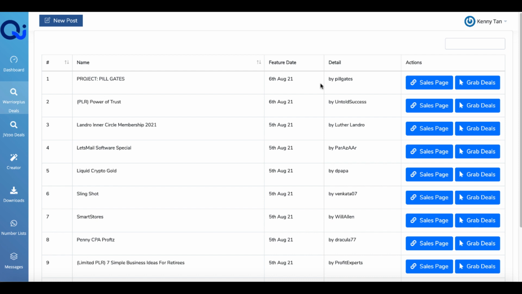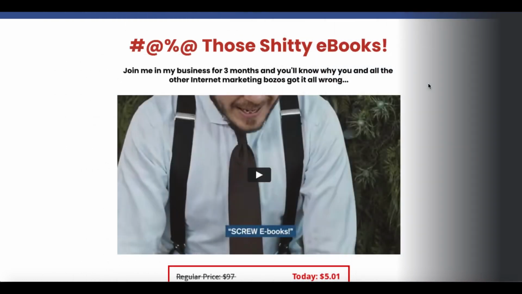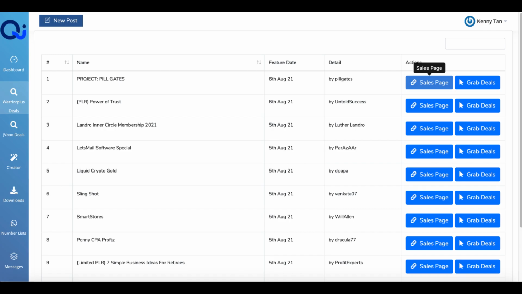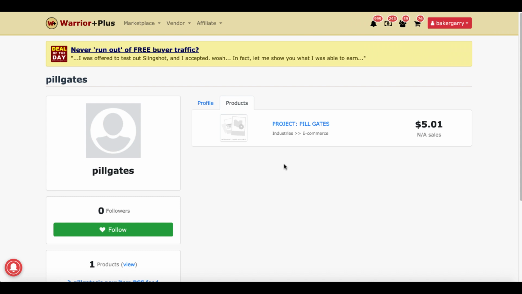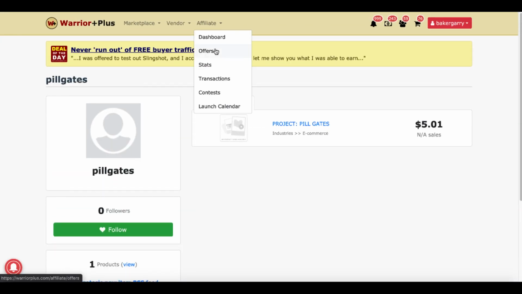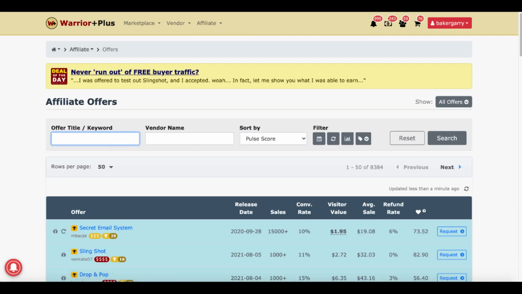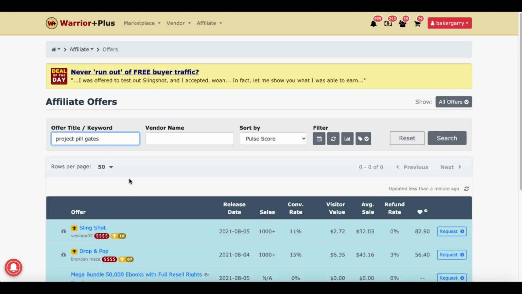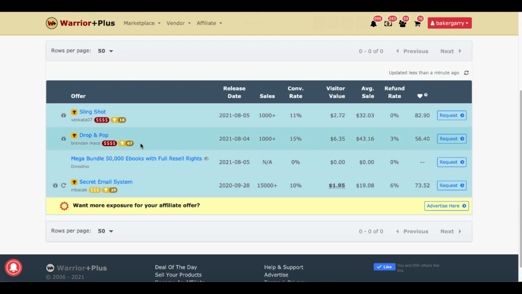The name, the feature date, and the details. Then you have the ability to click on the sales page. So that takes you to the sales page for Pillgates, which you can see right here. Project Pillgates is the name. You can also click on Grab Deals, which takes you to the Warrior Plus page, where then you would need to go find out about the actual product itself. And then you would need to come here and you would have to go up to Affiliate Offers, come over here, Project Pillgates. So as you can see, I'm manually having to do this myself, and I actually didn't find it.